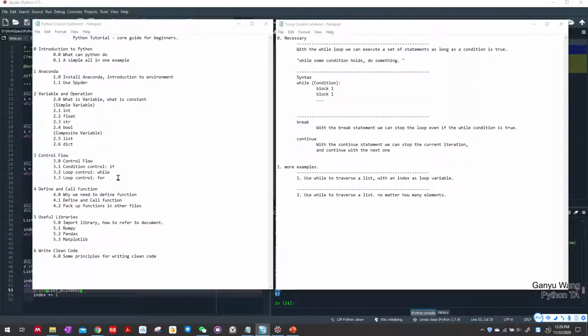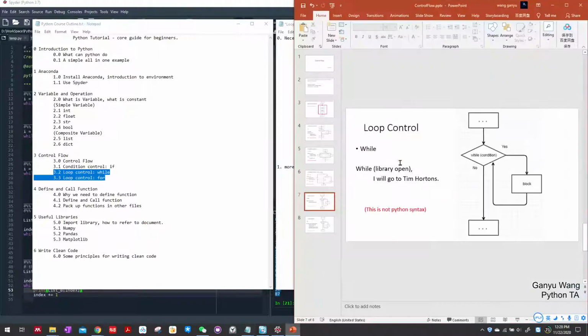Hi everyone, today we are going to talk about while loop. From my experience in teaching Python, while loop and for loop could be the most difficult part in Python, because with a loop you have to think about the structure and try to imagine what happens in each loop of the program.